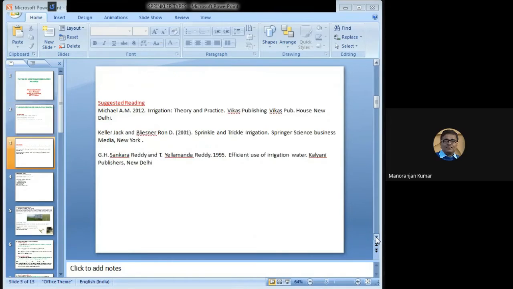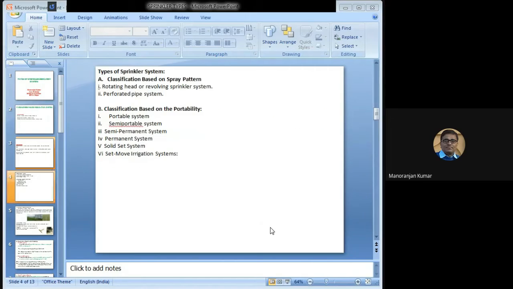For this topic, the students can refer to the book A.M. Michael, Irrigation Theory and Practice, or the second book, Keller Jack and Blatchner Roundy, Sprinkler and Trickle Irrigation, or the students can refer to Efficient Use of Irrigation Water, written by G.H. Sankara Reddy and T. Jellamanda Reddy. So these are some reference books the students can refer to.